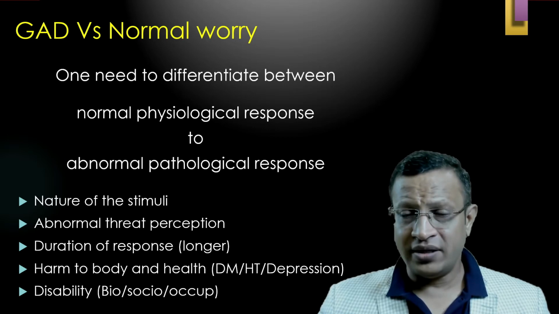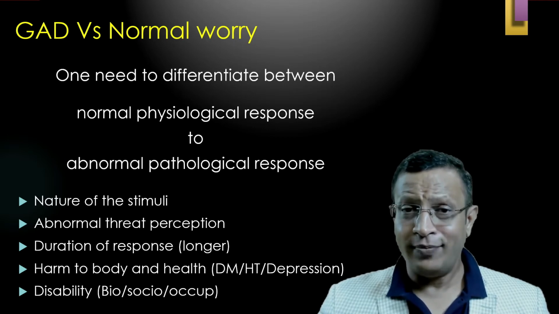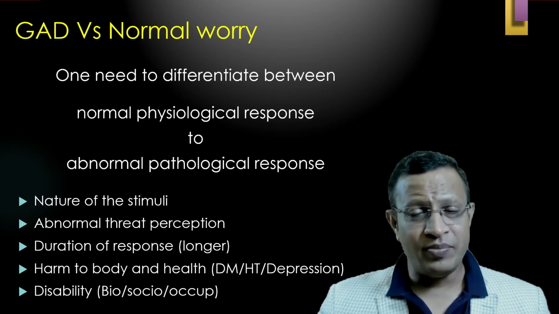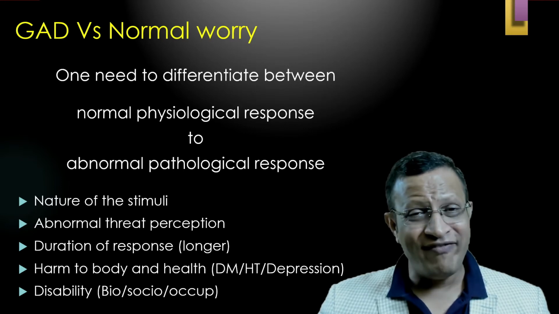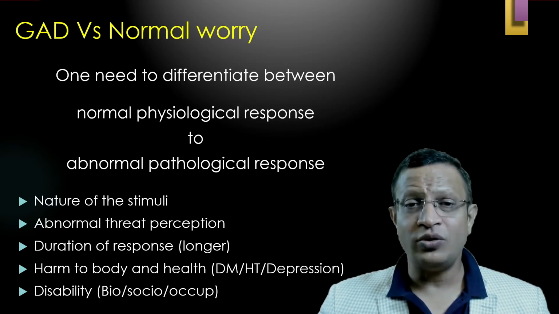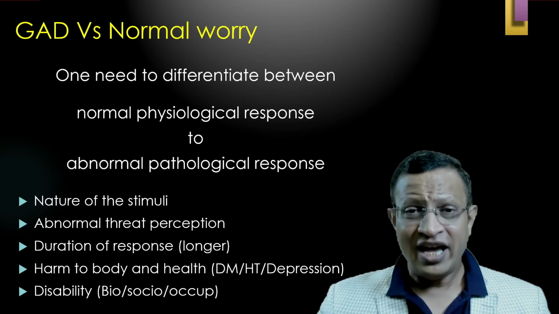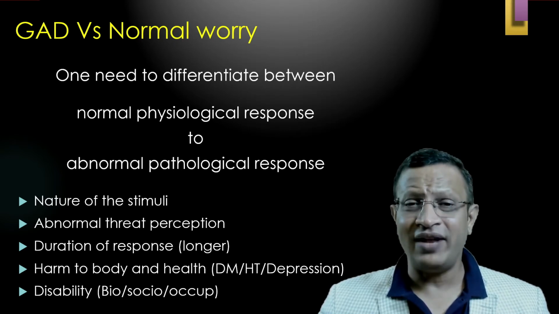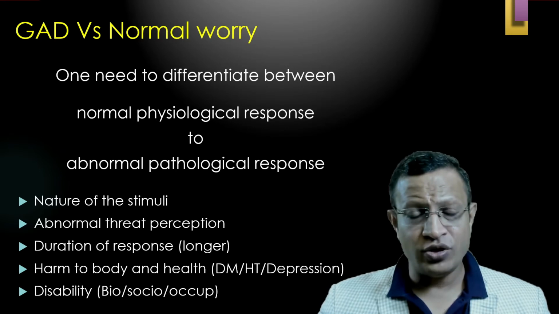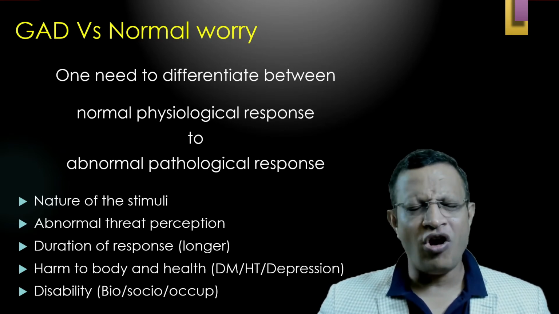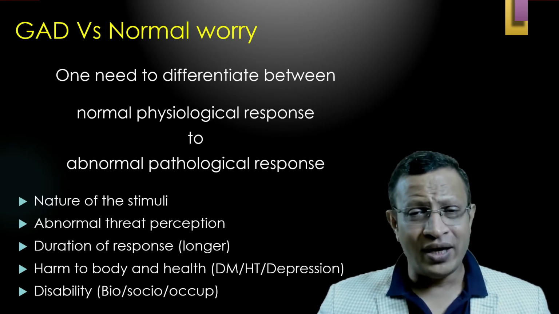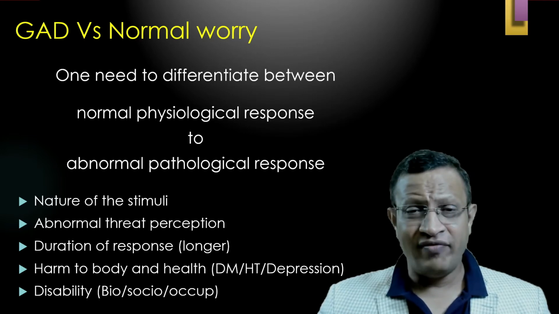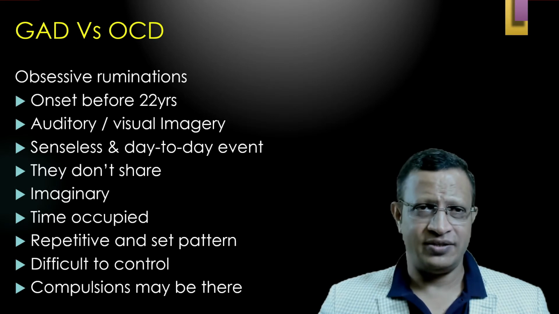So please remember this: pathological means abnormal threat perception, that means about mundane, everyday events. The person who has GAD will worry. He will think this will go wrong, that will go wrong, and if I go there, something will happen. And if something happens, who will help me? So that kind of constant worry will be there. That worry will shift from one event to another, and it changes every second and every minute.